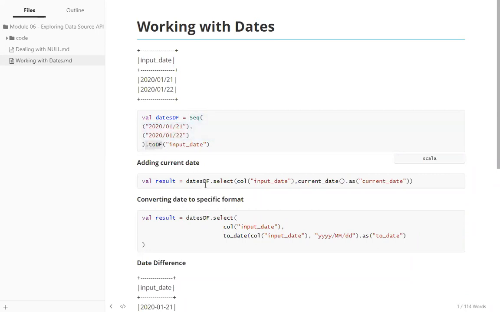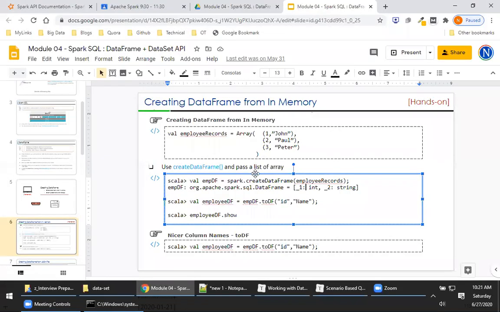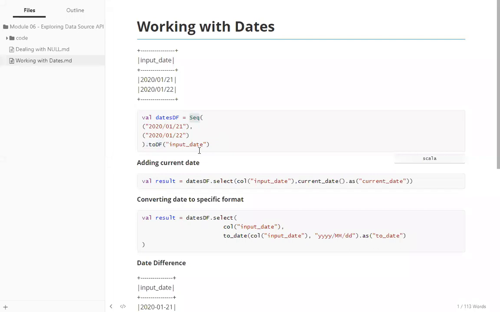In the earlier examples, we stored the records in an array and then invoked spark.createDataFrame and passed the records, because an array doesn't have a method called toDF. However, if you store your records in a sequence, it has a toDF method, and you can convert it into a DataFrame directly. That is why most of the examples you see use a sequence.